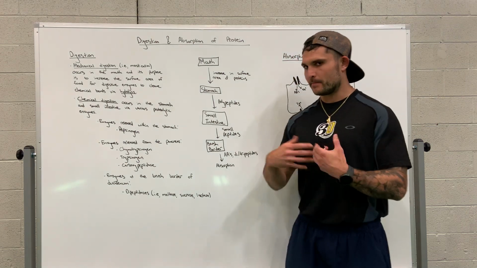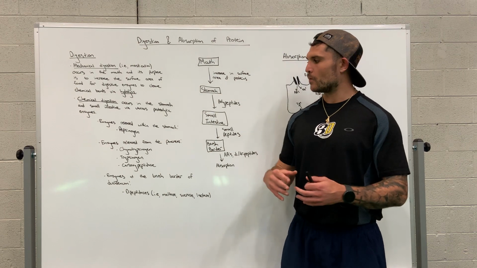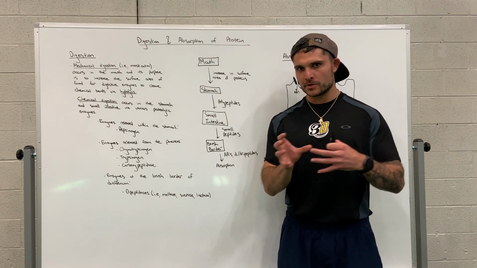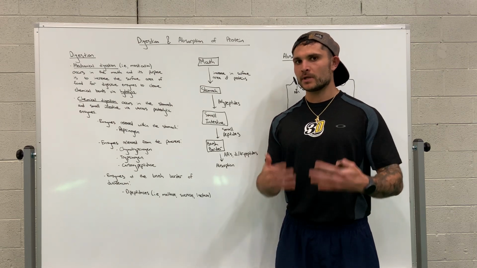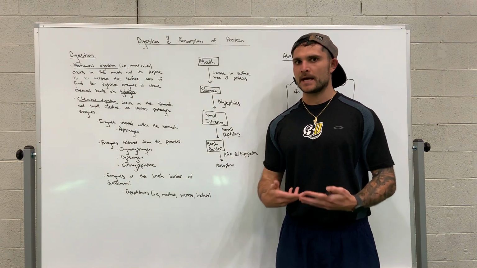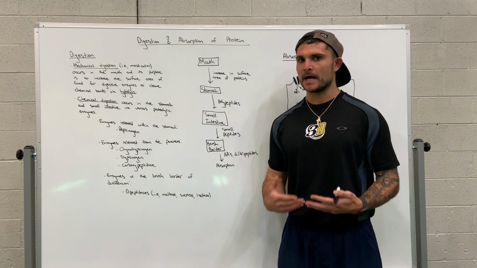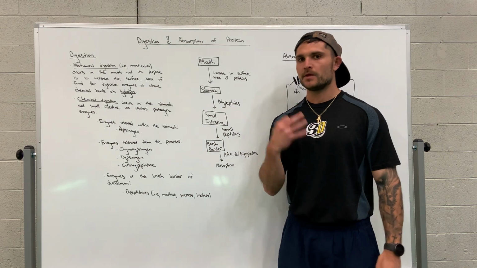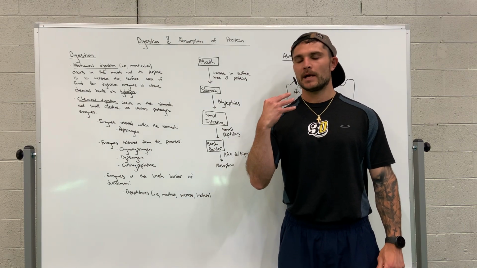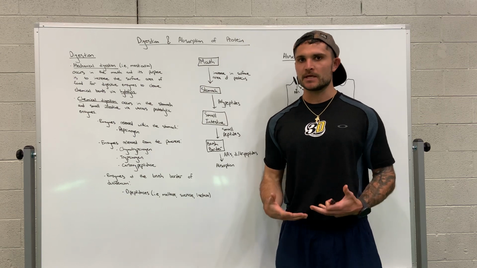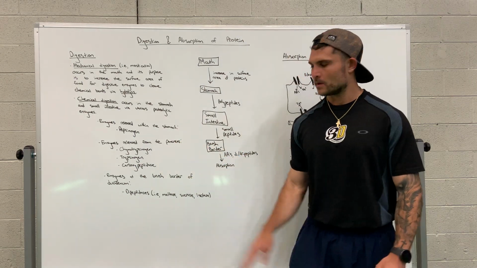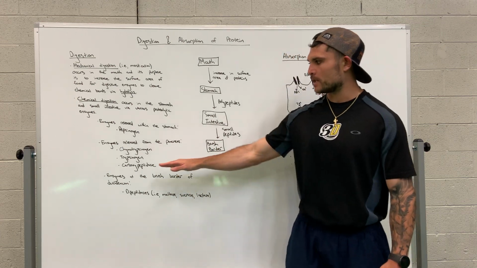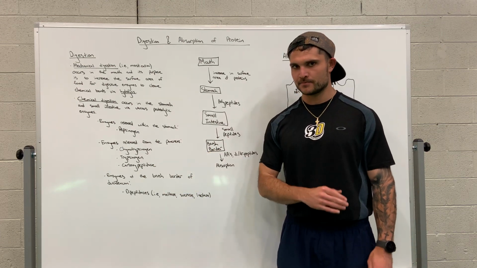Now, the pancreas, once food enters the duodenum, the pancreas releases proteolytic enzymes to further break down these polypeptides into smaller components. The three primary proteolytic enzymes that are released from the pancreas include chymotrypsinogen, trypsinogen, as well as carboxypeptidase.